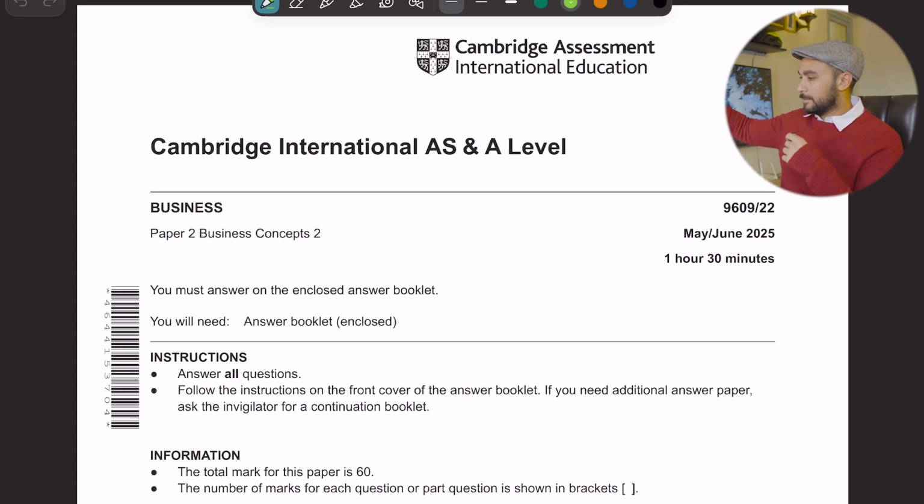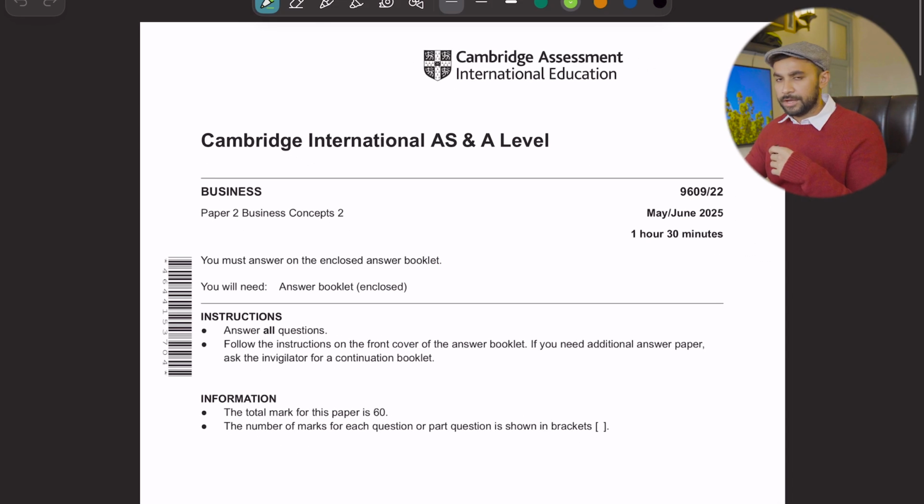आज की हम इस वीडियो में मई जून 2025 वेरिएंट नंबर 22 स्टार्ट करने लगे हैं. If you're going for paper 2 in AS level तो definitely case study exam आएगा. You can see on your screen right now, ये मई जून 2025 का पेपर है. Okay, this is how your paper 2 will look like.